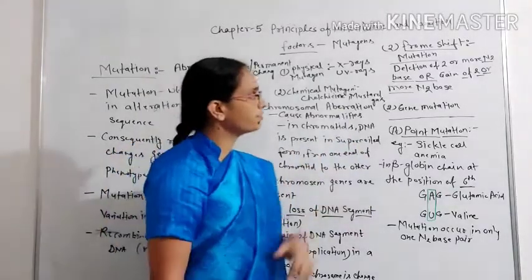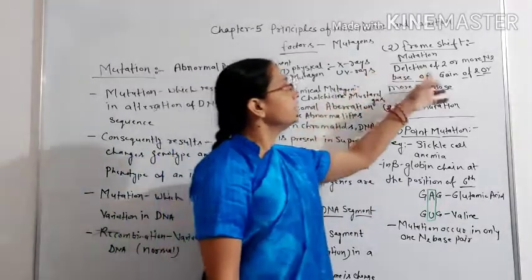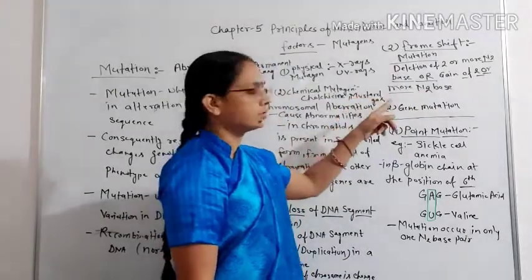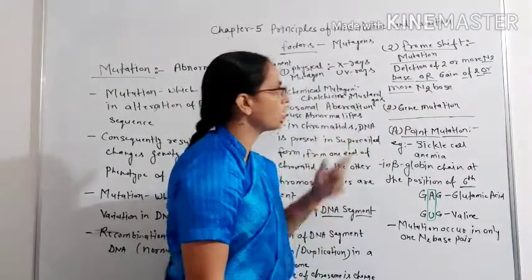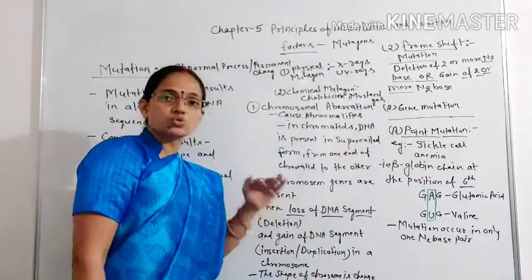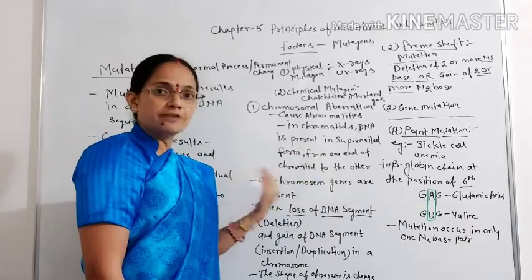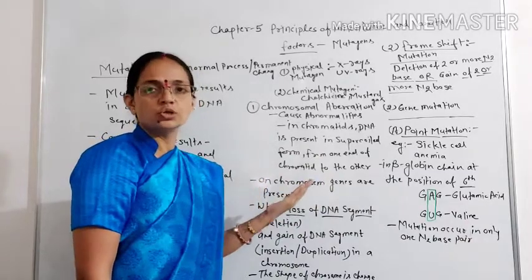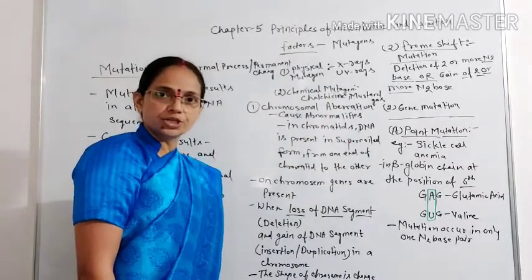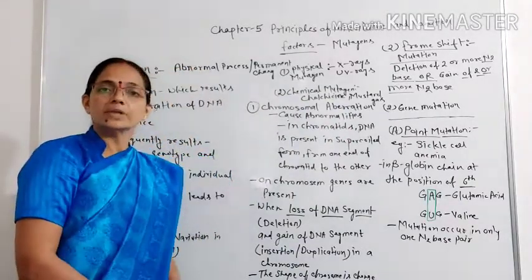What is frame shift mutation? Frame shift mutation means deletion of two or more bases or gain of two or more nitrogen bases. So it leads to the shifting of the frame, either left to right or right to left. So this is called frame shift mutation. Okay, so now the next topic is pedigree analysis.